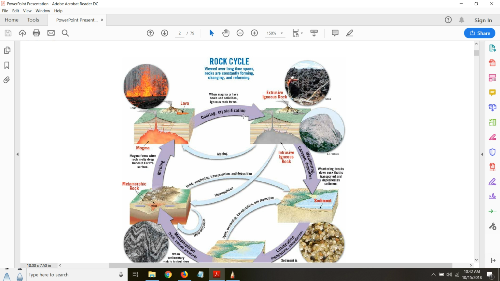So here you can see, it doesn't even have to transform into another rock. The igneous rock itself converts back into magma and then forms a new type of igneous rock. Okay, it may again break through, or it may again be solidified in the interior. So that is again a small cycle within the cycle here.